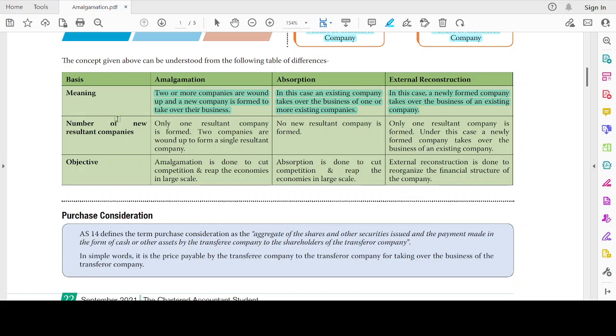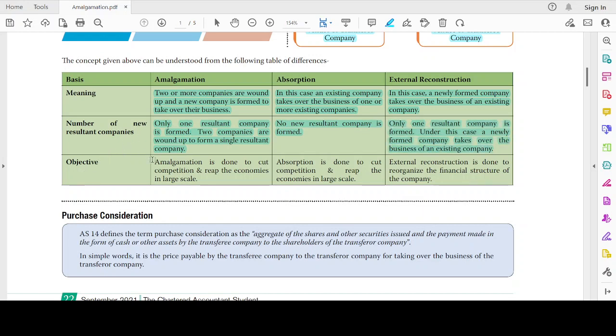Now, the number of resultant or new companies. Only one resultant company is formed. Two companies are wound up to form a single resultant company. No new resultant company is formed. Only one resultant company is formed. In this case, a newly formed company takes over the business of an existing company.